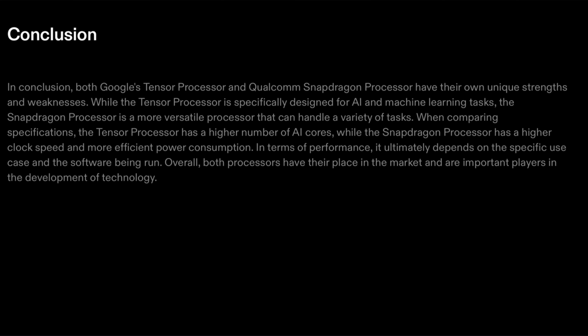When comparing some specifications, the Tensor processor has a higher number of AI cores, while the Snapdragon processor has a higher clock speed and more efficient power consumption. In terms of performance, it ultimately depends on the specific use case and the software being run. Overall, both processors have their place in the market and are important players in the development of technology. The choice between them ultimately depends on your specific needs and the type of device you are using.